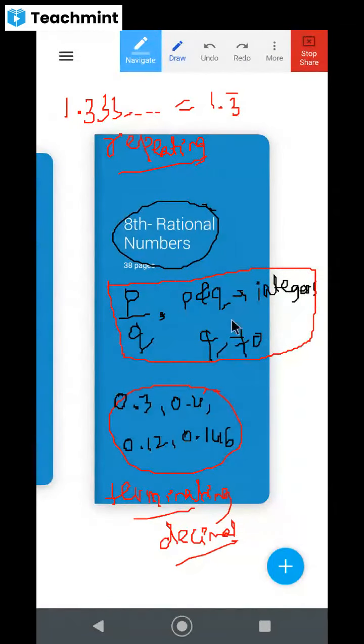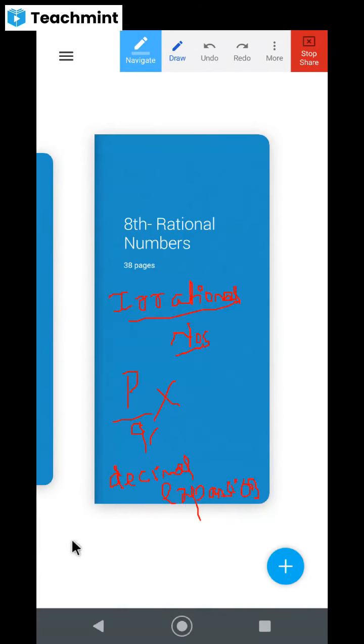And then coming to irrational numbers. Irrational numbers, what we discussed, dear children. An irrational number should not be in the form of p by q, where p and q are integers and q is not equal to 0. So we should not get this. And whatever decimal expansion we are going to get, that decimal expansion should be non-terminating and non-repeating. I mean, it should neither terminate nor repeat.